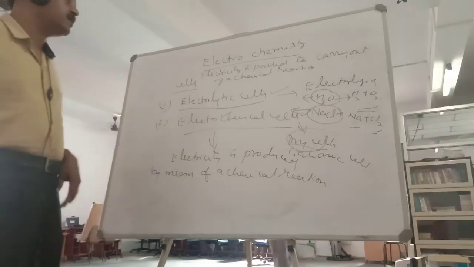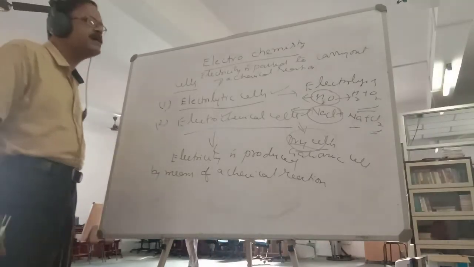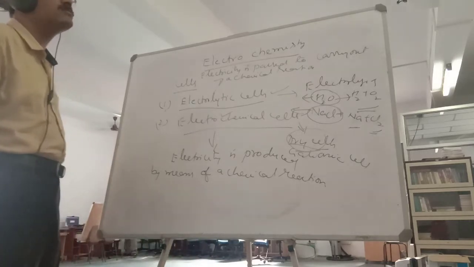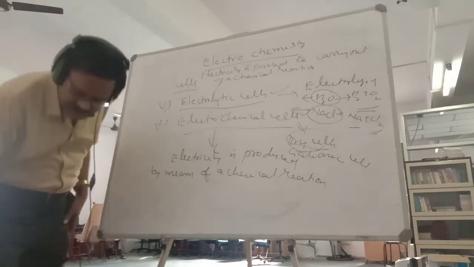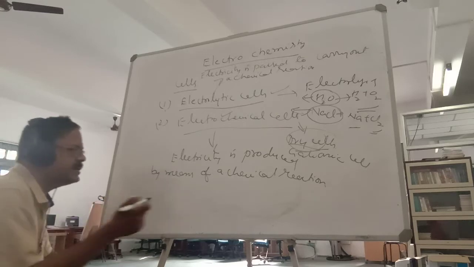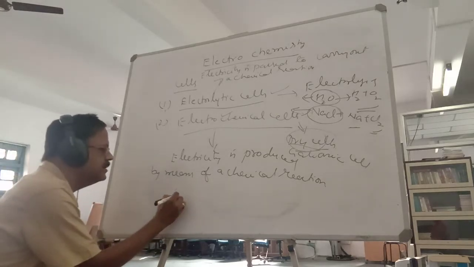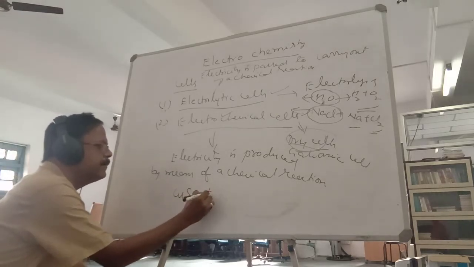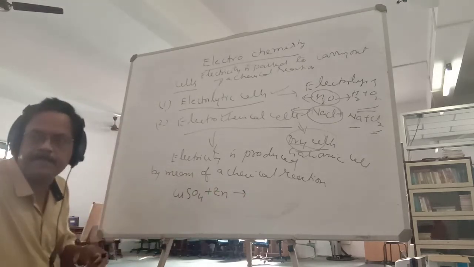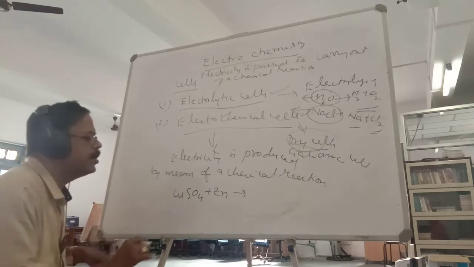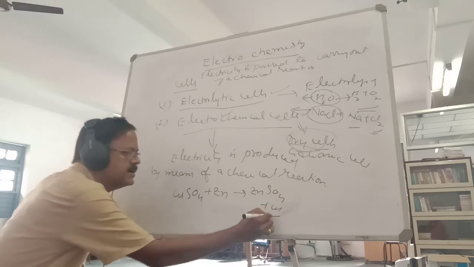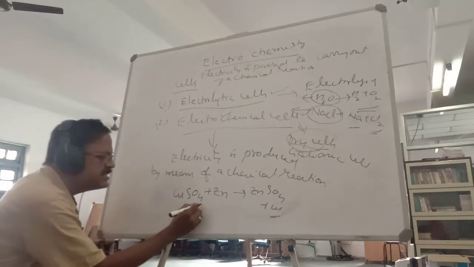But what is an electrochemical cell? You use a chemical reaction, a redox reaction. So what is a redox reaction? You must have studied redox reactions, in which oxidation and reduction occur simultaneously. For example, copper sulfate plus zinc gives you zinc sulfate plus copper. So this is a redox reaction.